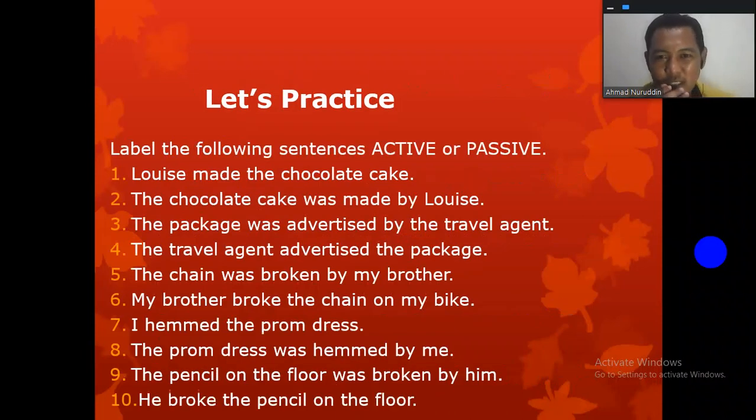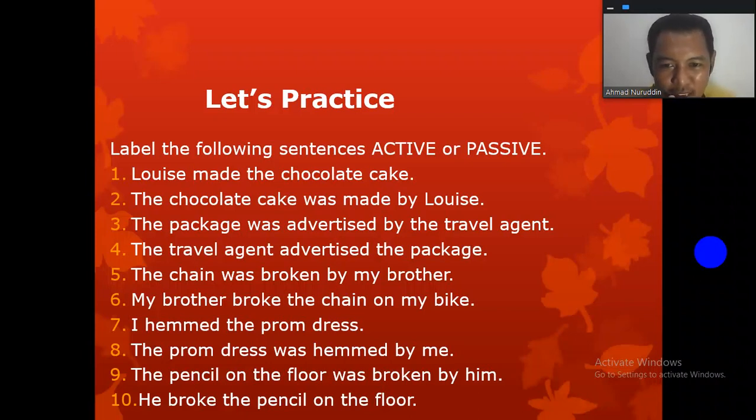So let's practice. Label the following sentences, active or passive voice. Take a look. Number 1. Louis made the chocolate cake. Is it active voice or passive voice? Right, it is active voice. Number 2. The chocolate cake was made by Louis. Yes, passive voice. Number 3. The pancake was advertised by the travel agent. Good, passive voice.